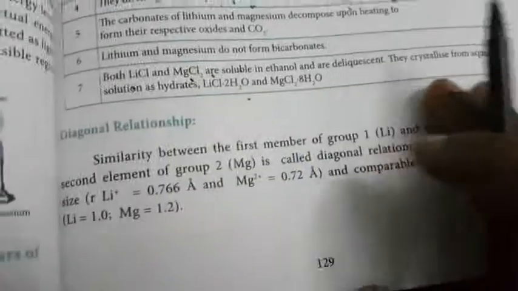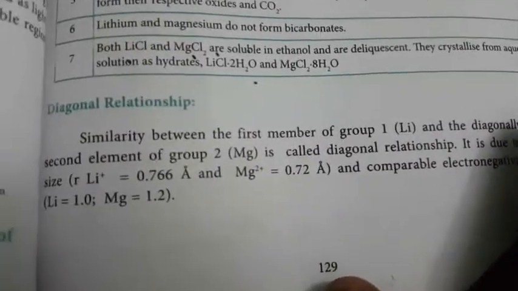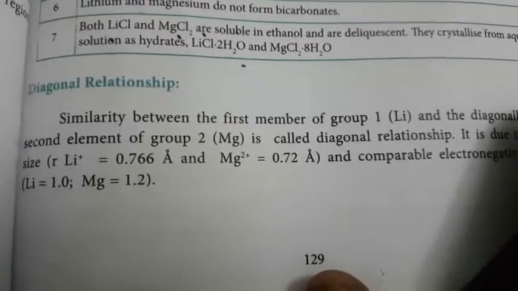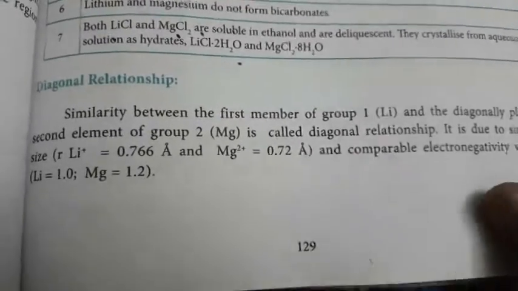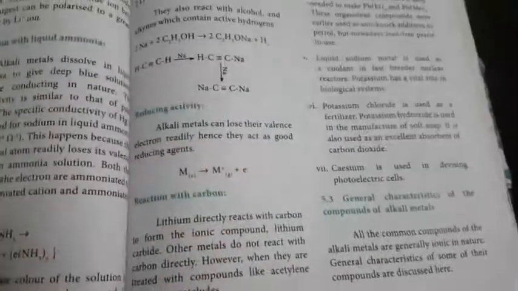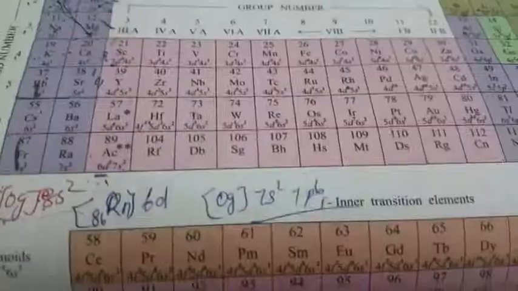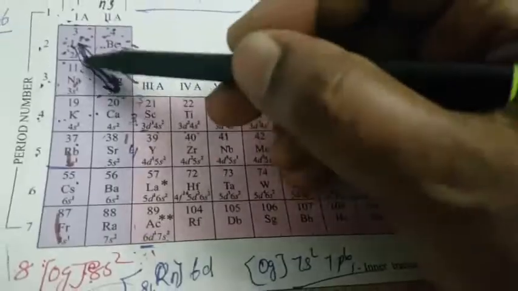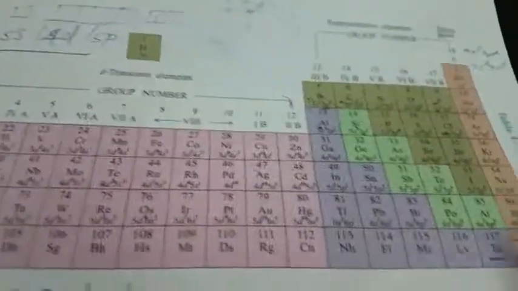Next: what is meant by diagonal relationship? The second group and the third group elements in the periodic table show comparable, that is similar, properties. Diagonally placed elements, here lithium and magnesium, have similar properties across the second and the third group.